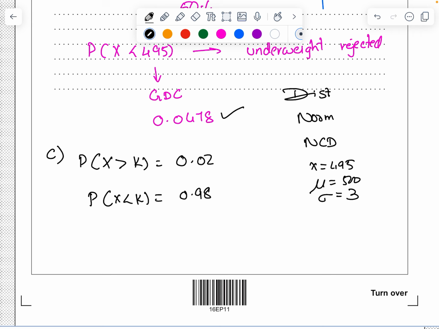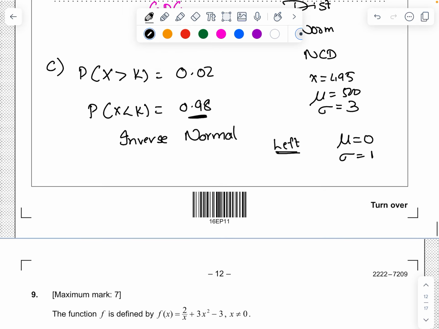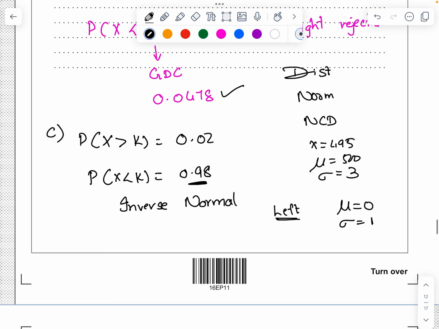Now what am I going to do? I am going to use inverse normal, and use left tail, because less than k means left tail. Mu value, take it as 0, sigma value, take it as 1. Then you get the value, and when you find the k value, you should get 506 grams. So use the inverse normal option and get the answer.